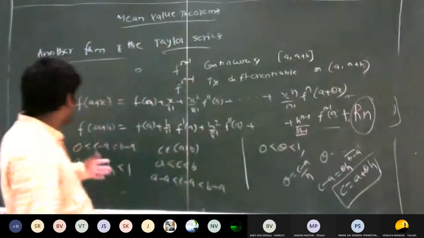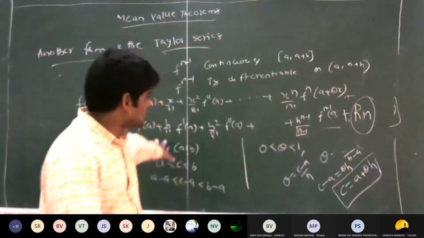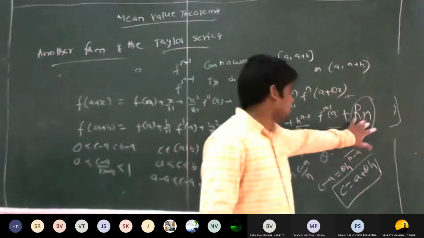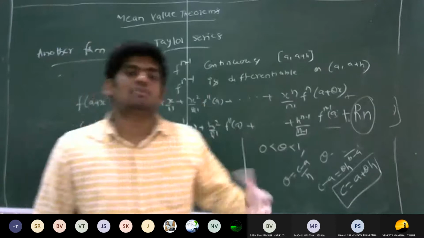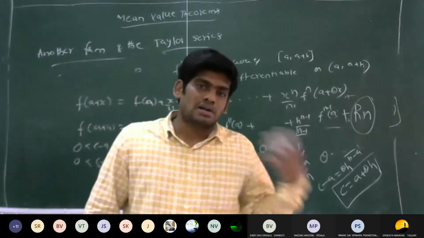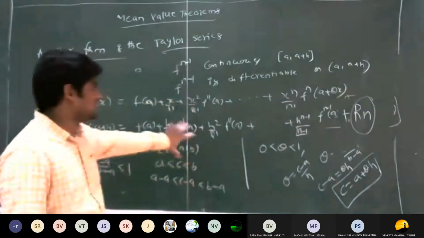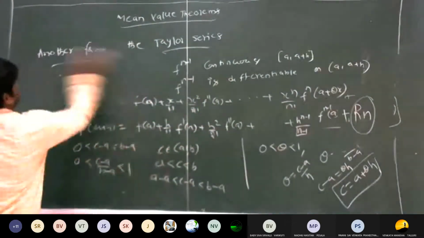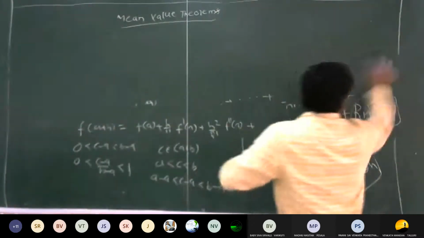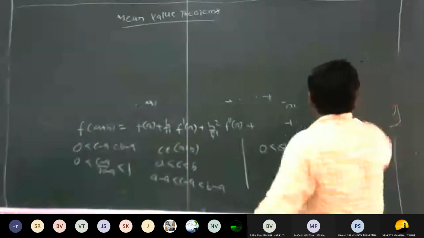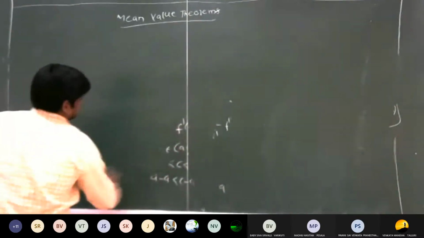So here, this is another form of the Taylor series. It also looks like a Taylor series, but in the nth term we have the Rn. So Rn has one form for Lagrange's form of remainder, or another form for the Maclaurin's form of remainder, right? So that is the thing. Is it clear to everyone? Yes? Yes, sir. So now we will solve the problems related to the Taylor series concept.